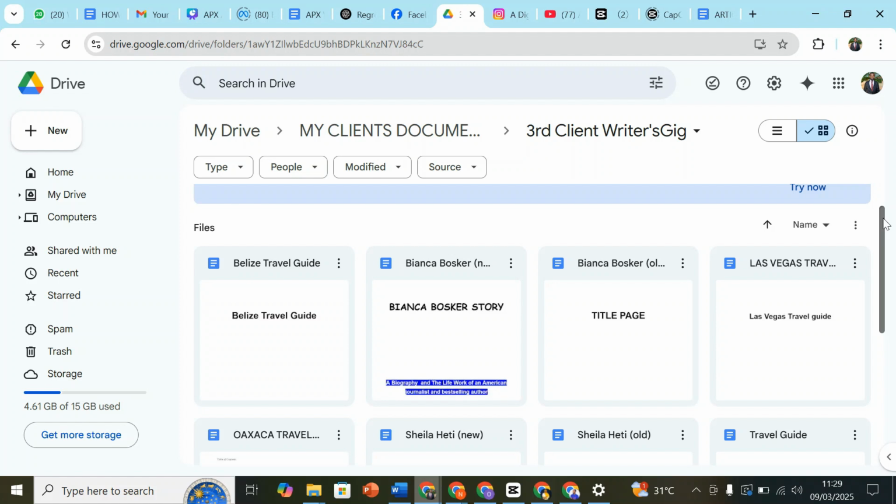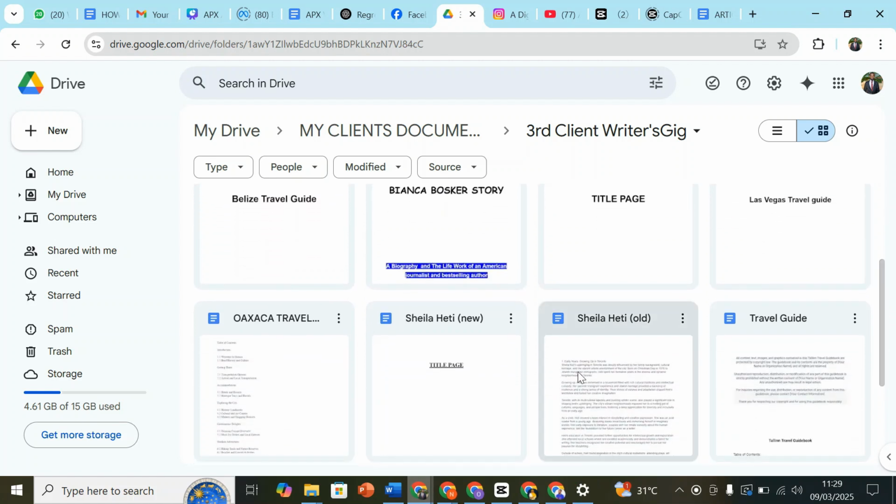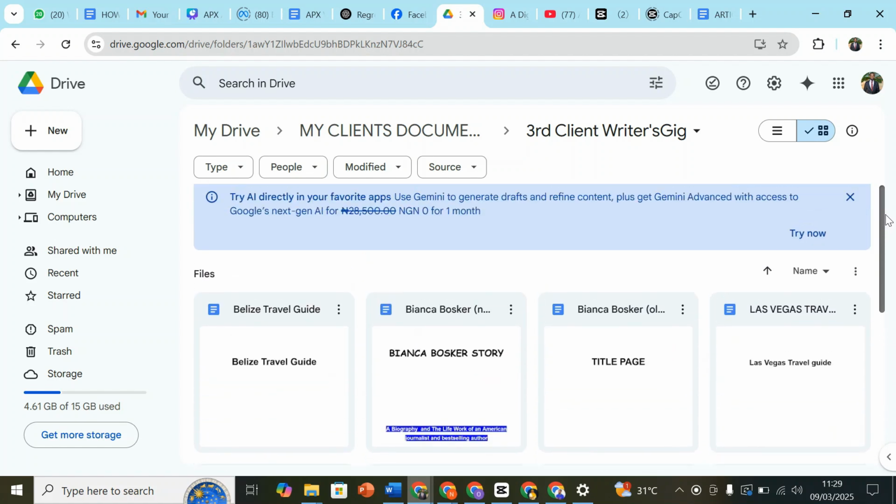So he gives me the names of the biographies that I want to write, the names of other people that he wants me to write on. So you can see I've written on Biasa Bonska. I've written on another person called Sheila Etty. You can see the name here. So I've written on another one again. Look at it, Tyler Z biography and lots more. So those are examples of the biographies I am talking about.